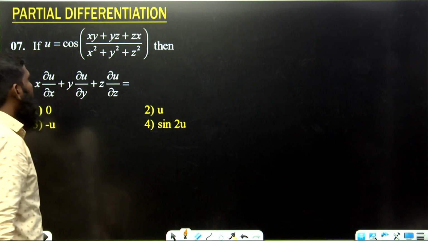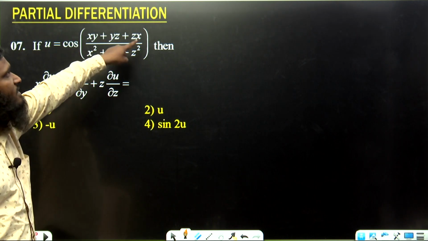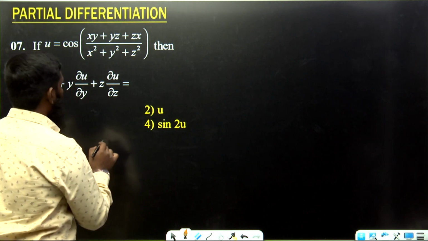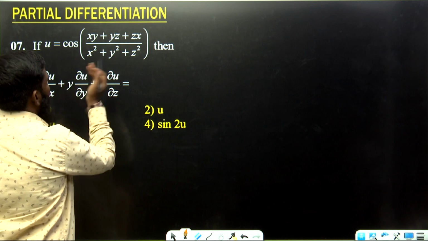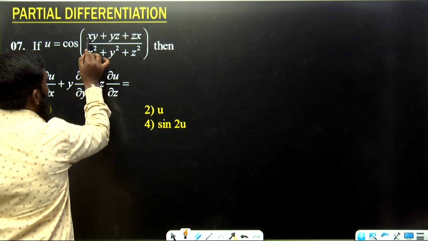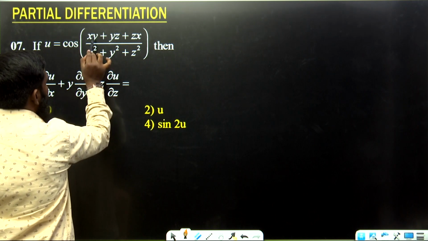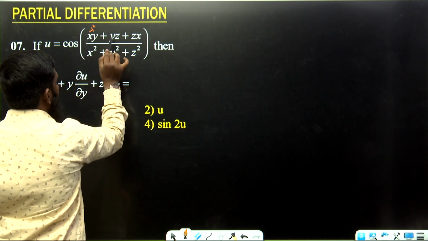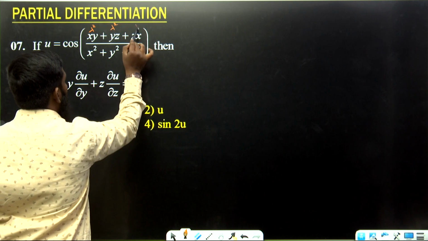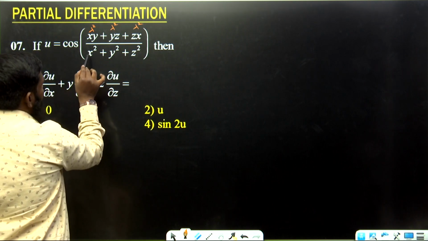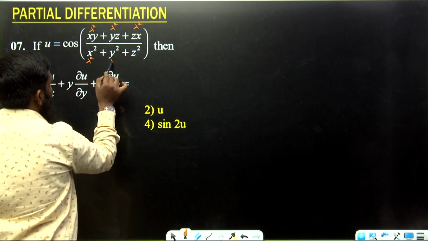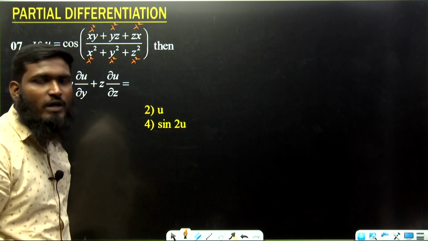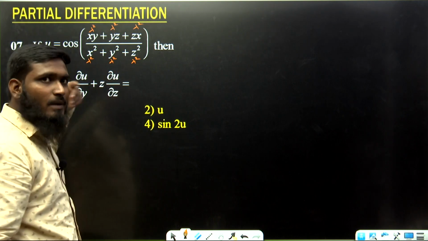Fourth option is correct. Next one, u is equal to cos of (xy + yz + zx)/(x² + y² + z²). Now in this, again let us see this part. Cos we are having now. Directly if you are taking this one, listen carefully. In the place of x, what we have tried? λx. In the place of y, what we have tried? λy. So λ into λ, λ². Over here, λ into λ, λ². Over here, λ into λ, λ². Okay. In this part, λ²x². Next, λ²y², λ²z². Means from the numerator, what we can take as common? λ² we can take as common. Over here, we are taking λ² as common.